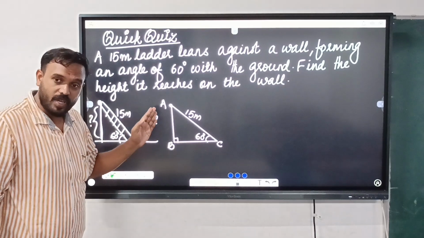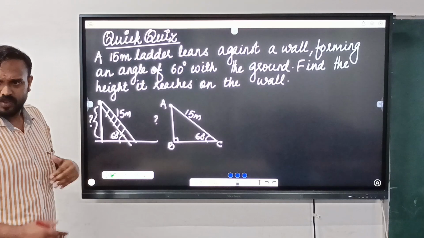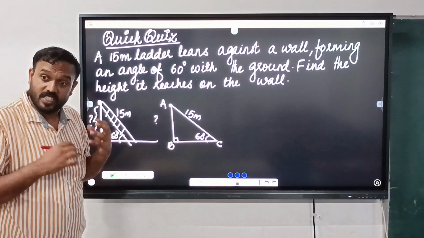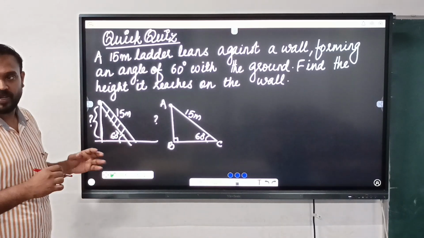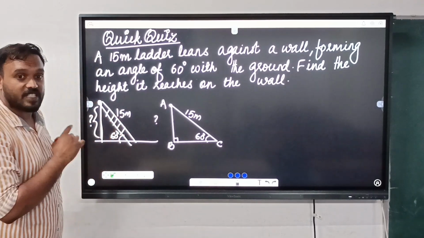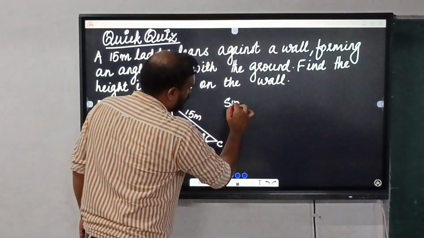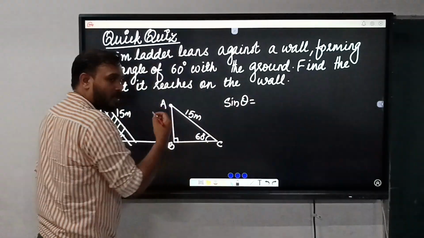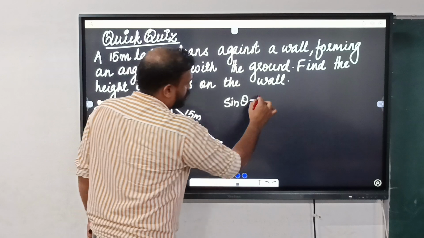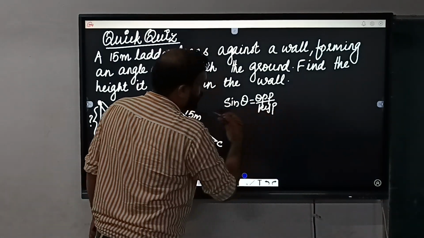See, which ratio includes the opposite and the hypotenuse? Where can we see this ratio? What is the name of the ratio? Yes, good. Sine. So sine. What is sine theta? Opposite by hypotenuse. Very good. Opposite by hypotenuse.